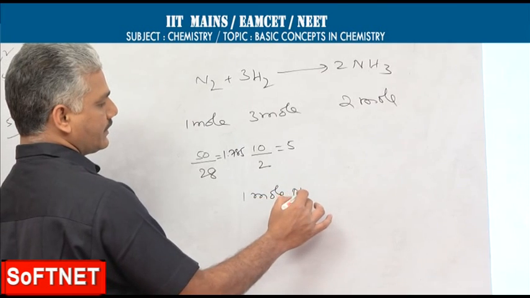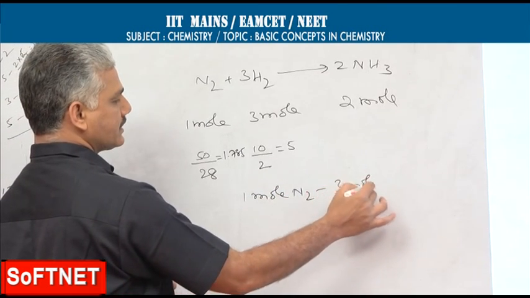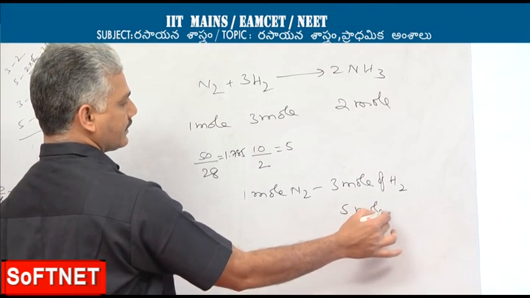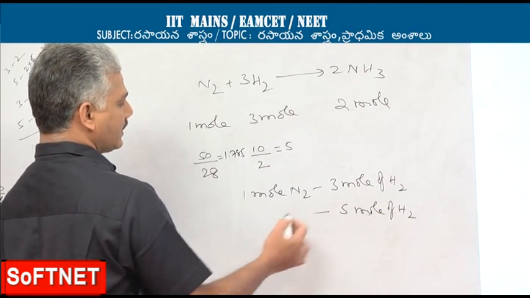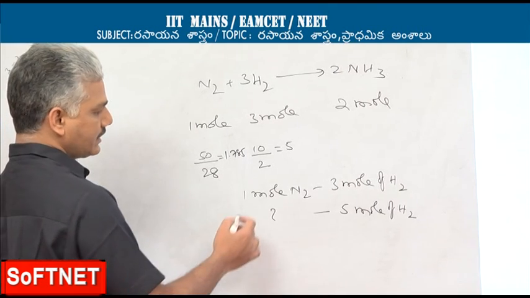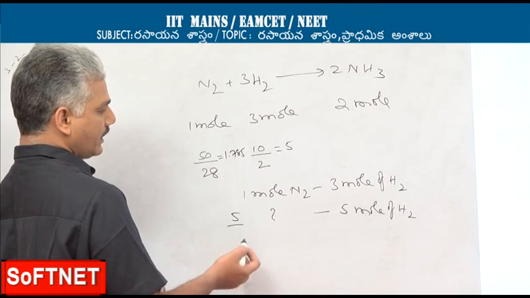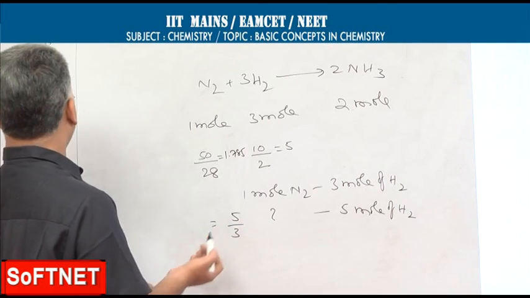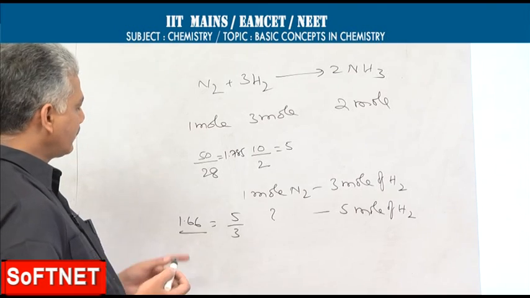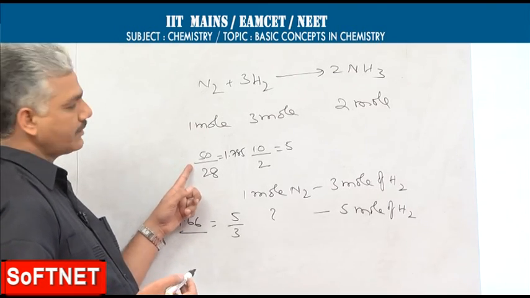So, 5 moles of hydrogen can react with how much nitrogen? First we have to calculate that. That comes out to 5 by 3, that is 1.66 moles. So, that much nitrogen is available.